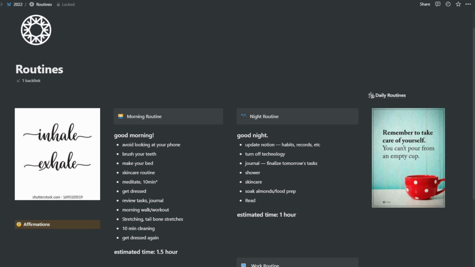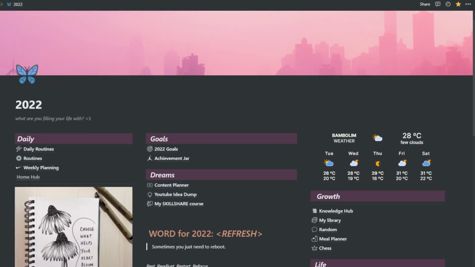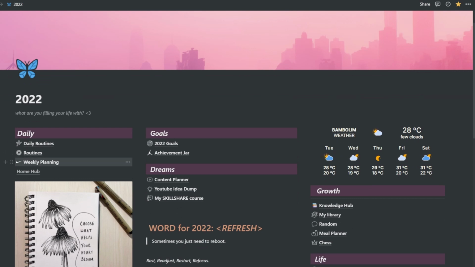For example, let's say that I did look at my phone for a long time, or let's say even for 10 minutes today, then I visit this page and remind myself, avoid looking at your phone in the morning. You have to first do your job, get ready, freshen up, and then you go to your phone later on. Just an example. Anyway, going forward, I also have my weekly planning page.